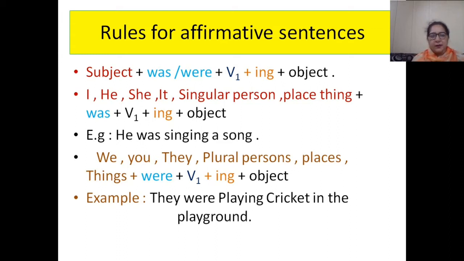How to do it? For example, I have given you the hint here. I, he, she, it, singular, person, place, thing, right? We are using was with it and we are using verb's first form plus ing plus object.